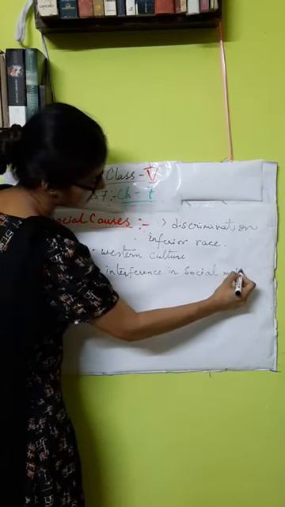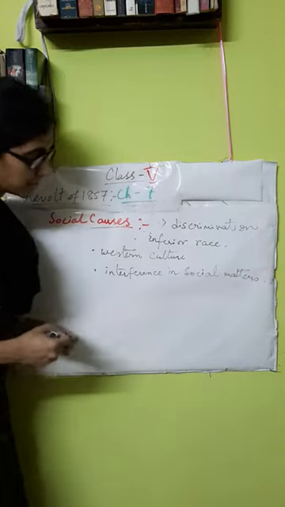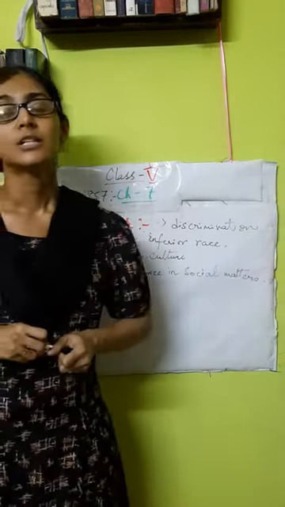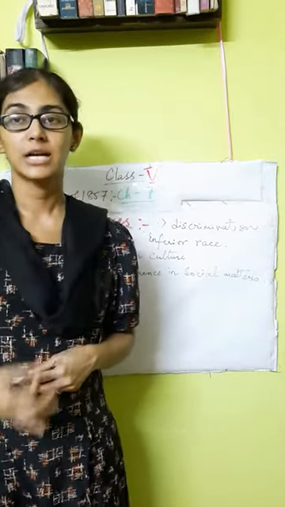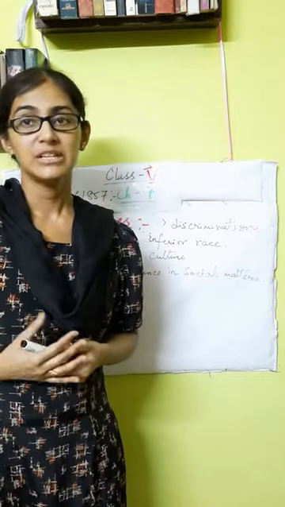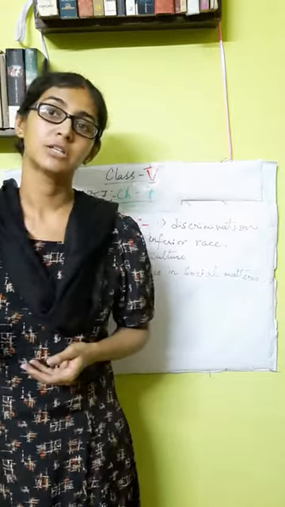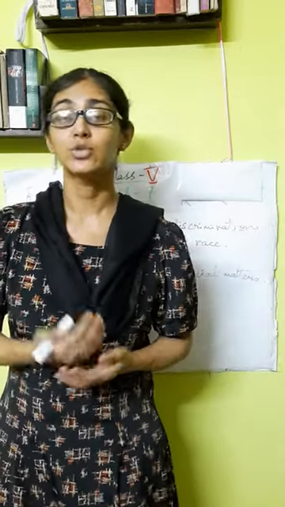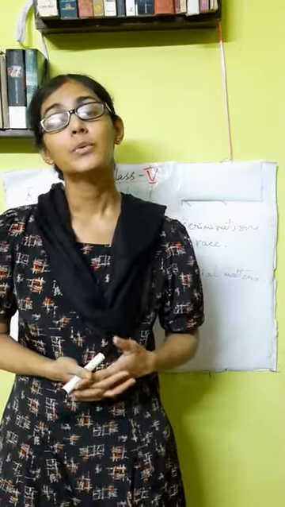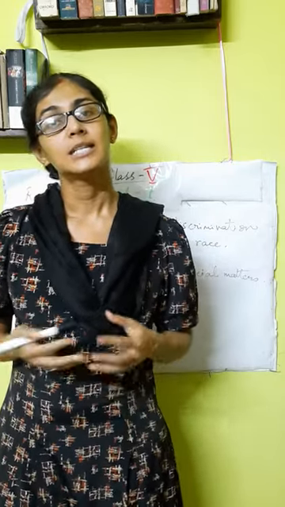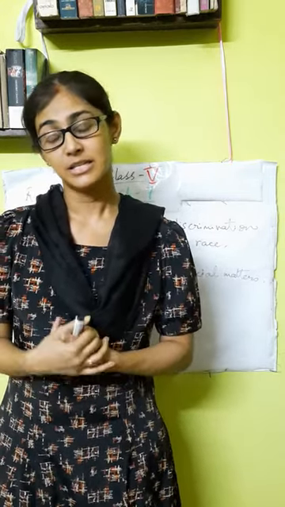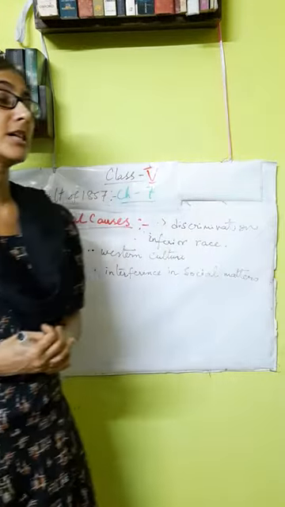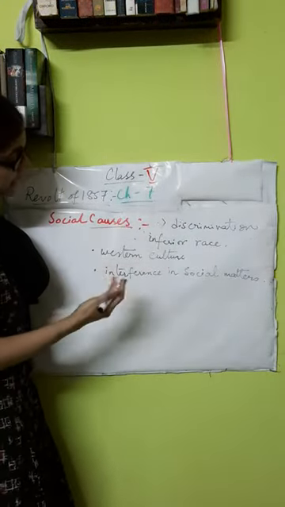Another factor is interference in social matters. The British were always interfering in the social matters of Indian society. Of course, many problems and evils were there in Indian society, but when the British interfered in these policies and tried to change the customs and traditions prevalent in Indian society, the common people, the orthodox class especially, got angry at the British. They were aggrieved with the British, and they started to take part in a revolt against them.